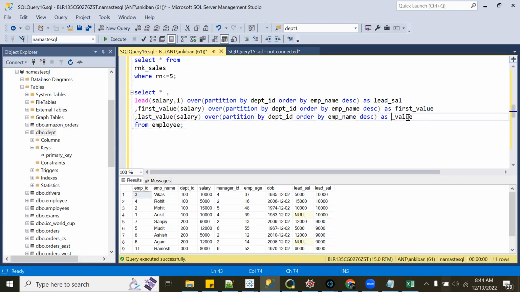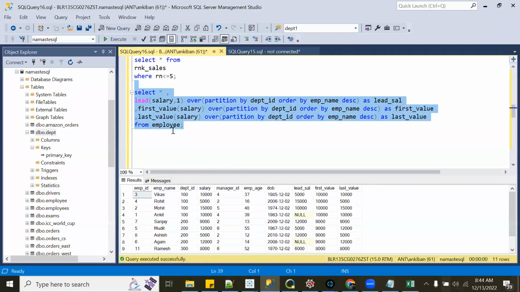Within each partition, it will get the first value and last value as per whatever you give here. If you see what I am doing, order by employee ID, and what is the first value of the salary? If I sort like this, the first value is 10,000.